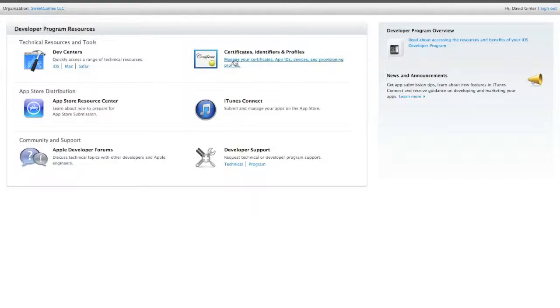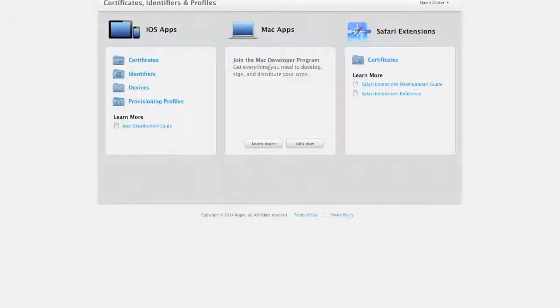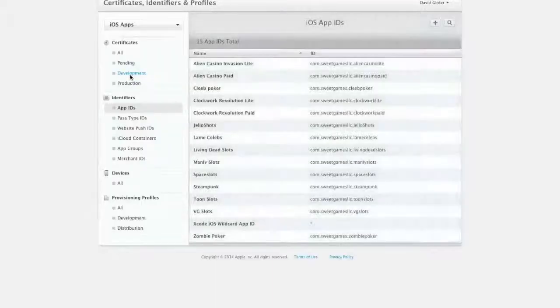Certificates, identifiers, and profiles as usual. And we're going to go to identifiers. Yours should be blank here, but this is all app IDs that I've done previously. Yours should be 0 if you're just starting out, and you'll accrue some as you go on, and there'll just be a lot in here at some point. Hopefully, if you're reskinning apps like crazy.